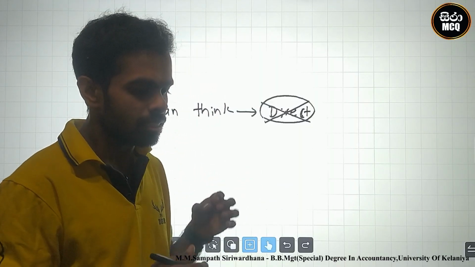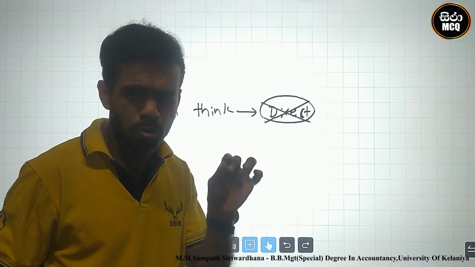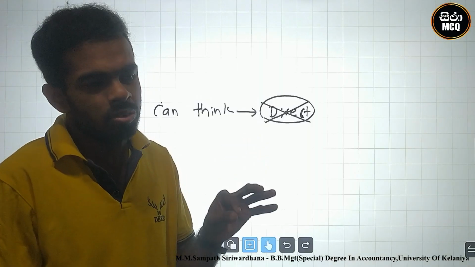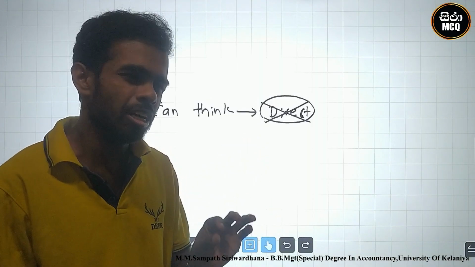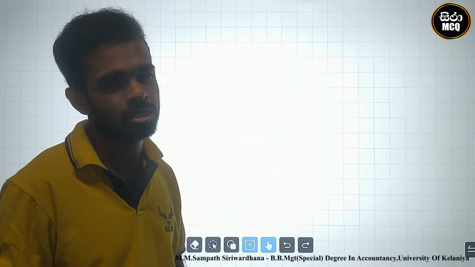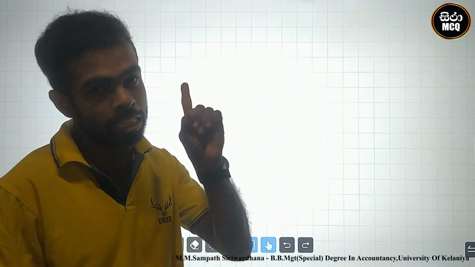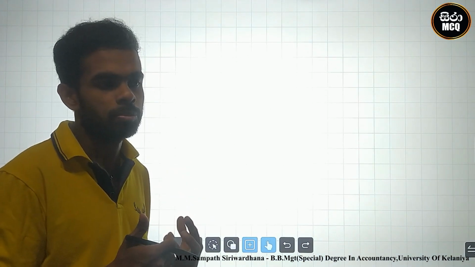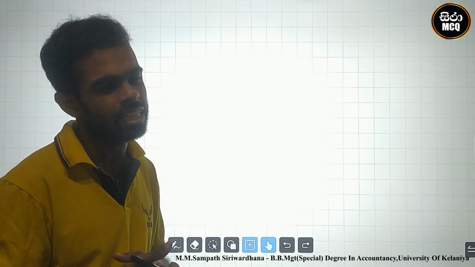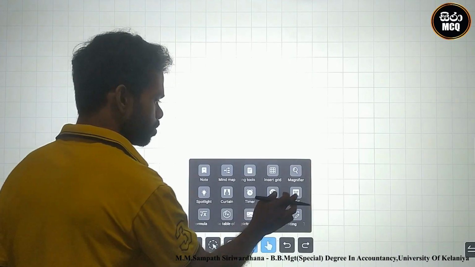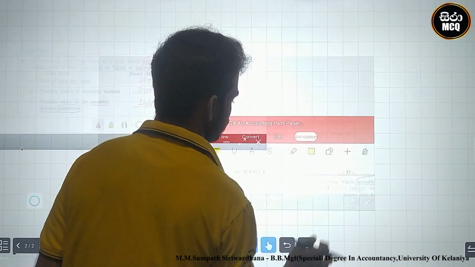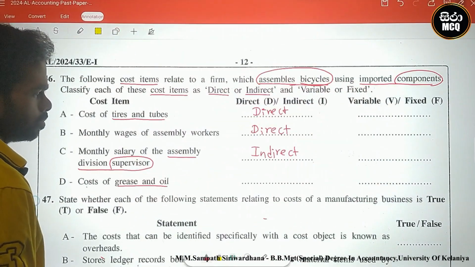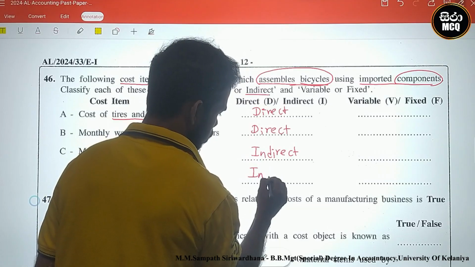We must categorize this directly included small amount of grease and oil as indirect. Why? The amount is very small, therefore we remove it from direct cost. Therefore we identify it as an indirect cost.